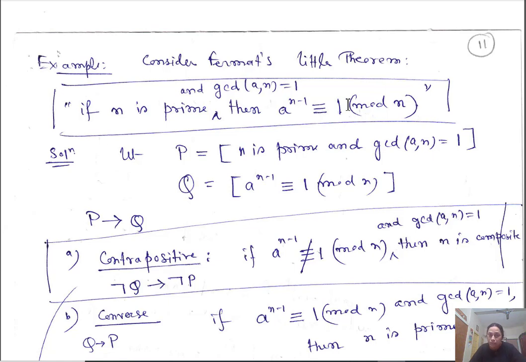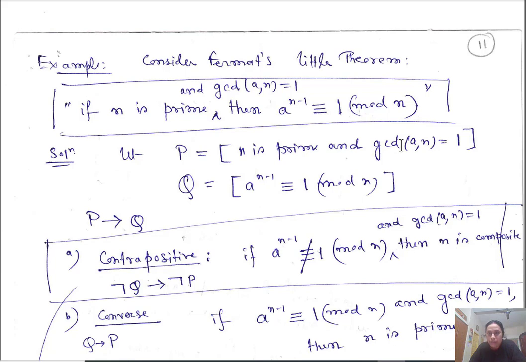If you take 1 to the left hand side, a to the power n minus 1 minus 1 is congruent to 0 modulo n. That means when you divide a to the power n minus 1 minus 1 by n, the remainder is 0, so n divides a to the power n minus 1 minus 1.